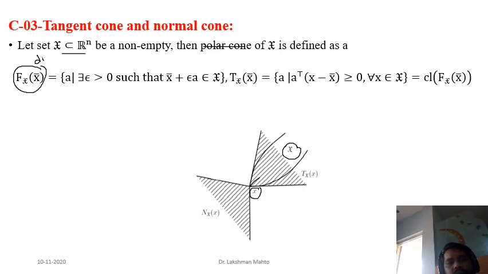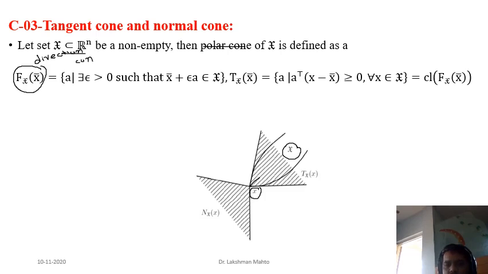So these things we had already discussed, and the closure of the direction cone happens to be the dual cone or tangent cone of the given feasible set. We call it the direction cone. So what is the direction cone? It is the collection of all possible directions such that if you proceed in that direction by an epsilon step from the optimal point x bar, you are not leaving the feasible set. You remain in the feasible set.